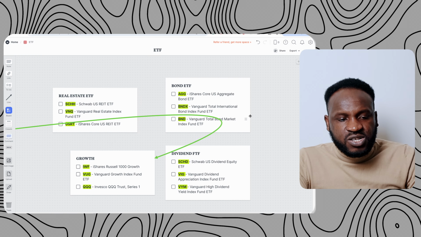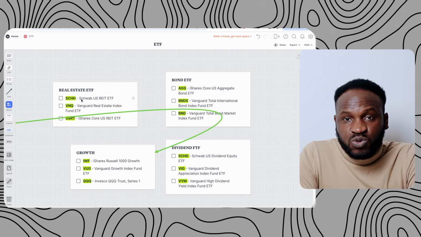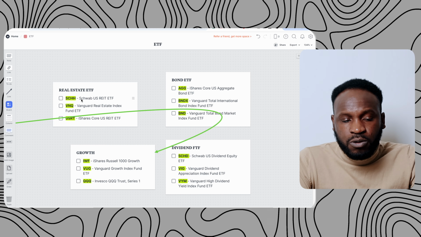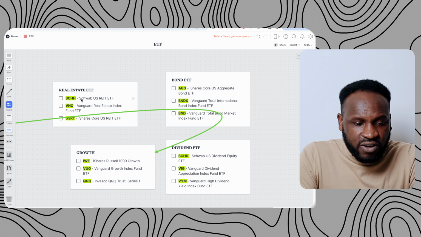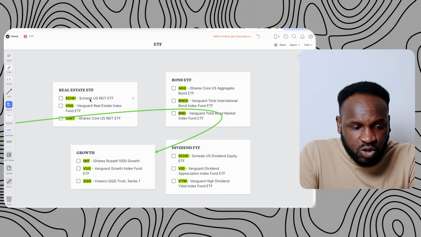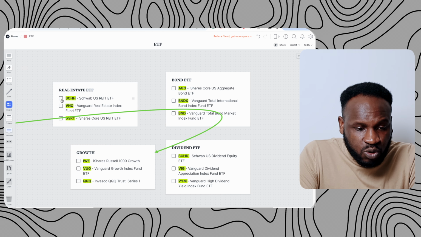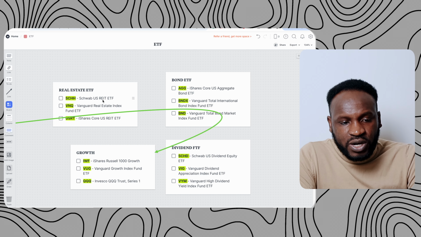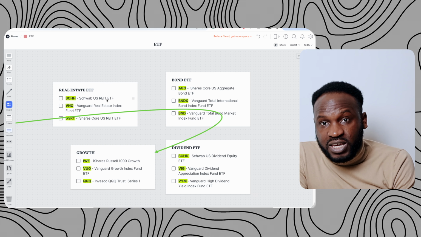If you want to invest in shares that pay dividends, you need to pay attention to this part of the video. As you can see on the screen, if you want to invest in dividends that are very good, that you can be making money from, you can start now. You can follow the investment code here. This one is SCHH, which is the Schwab US REIT ETF.